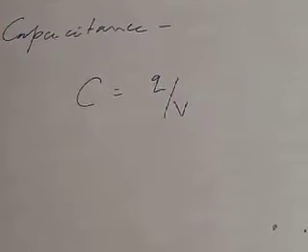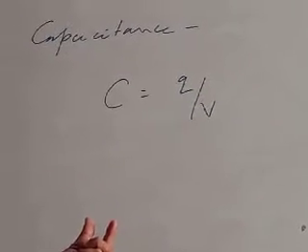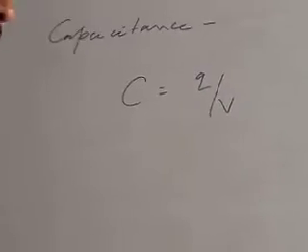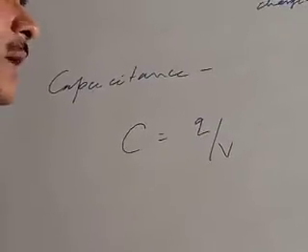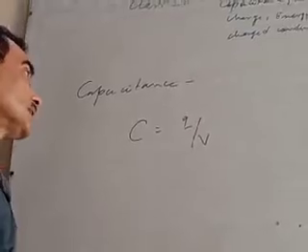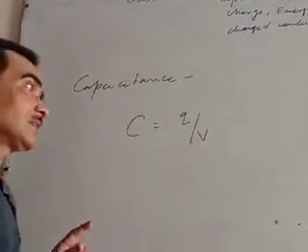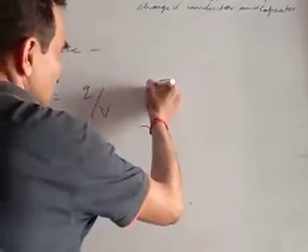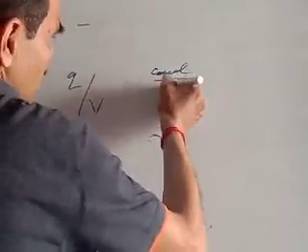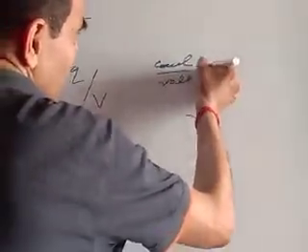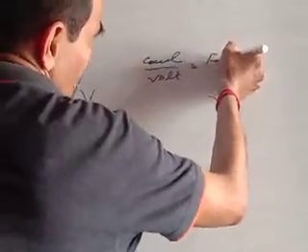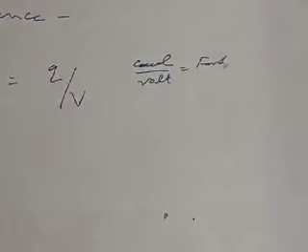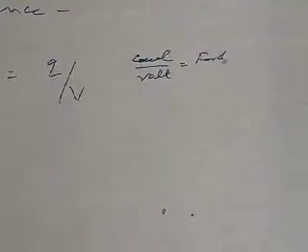If 1 coulomb charge is required by a conductor to increase its potential by 1 volt, then we will say its capacitance is 1 farad. The unit of capacitance is coulomb upon volt. This is called farad. So the ratio of charge given to the potential developed is called capacitance.